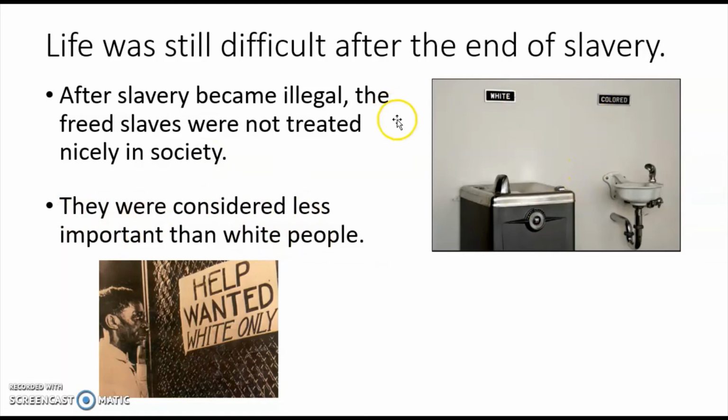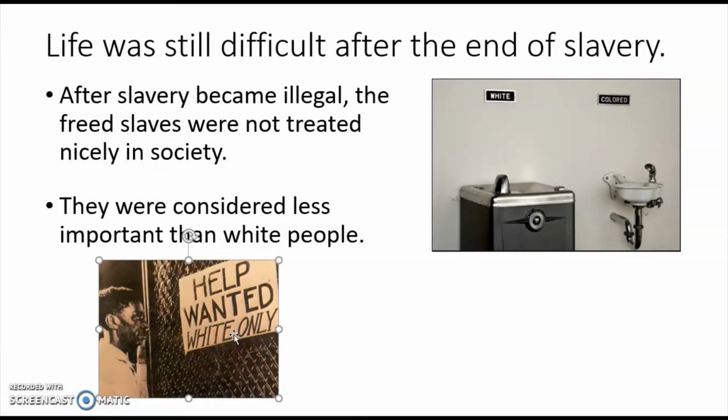So look at this drinking fountain. Now this was probably in the 1950s or 60s. This says colored. That means for black people. This says white. So if you're black, you would drink from the small fountain, and if you're white, you got this fancy big one. Okay, this is a man looking at a help wanted sign. That means it's a job announcement.